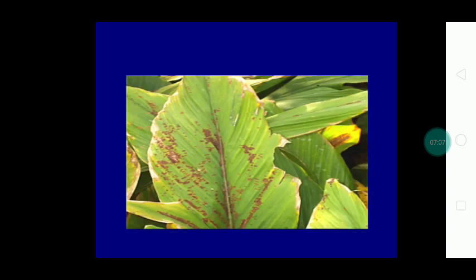Then this yellow colored spot will convert into a necrotic spot. These spots are arranged in a linear row along the veins. Sometimes the spots may coalesce with each other, and this brown colored spot indicates the production of ascospores.